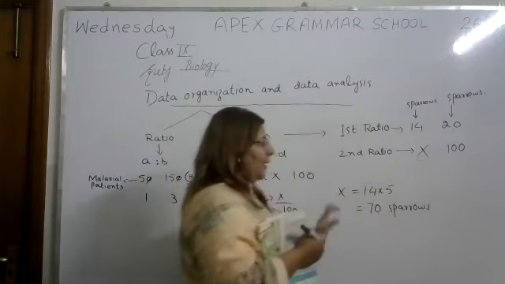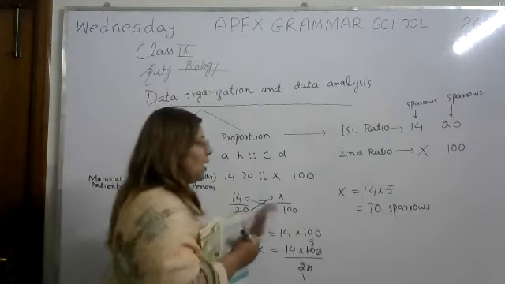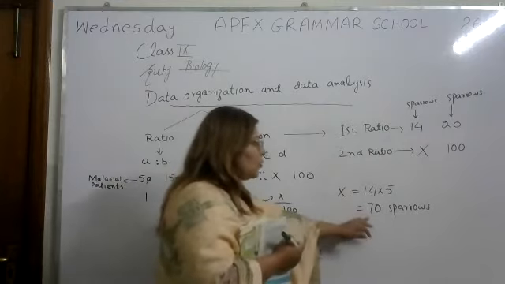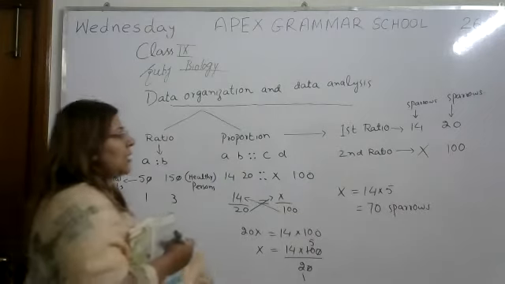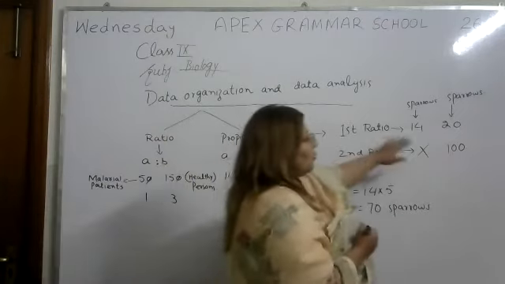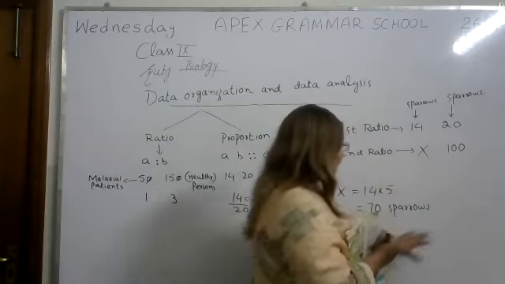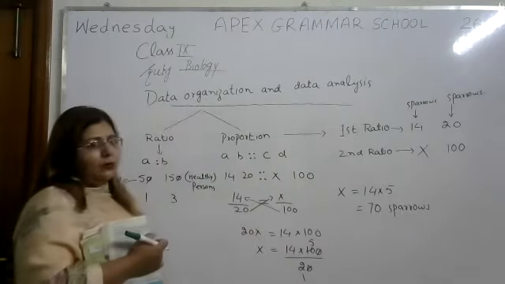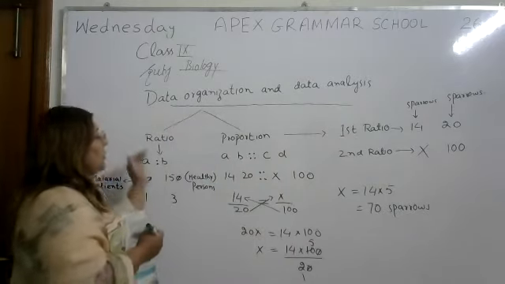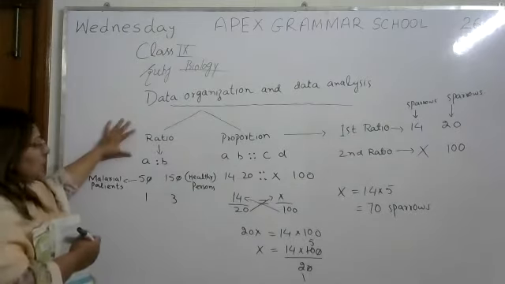When we do this calculation, we find that 70 sparrows caught malaria. So this ratio shows us that out of 20, 14 caught malaria, and out of 100, 70 sparrows are caught by malaria.